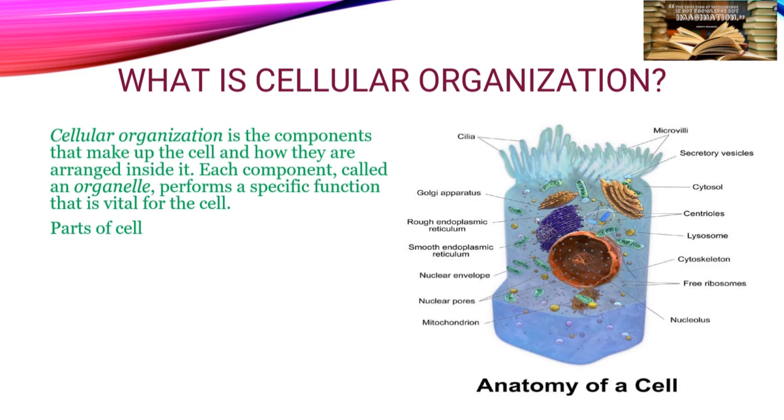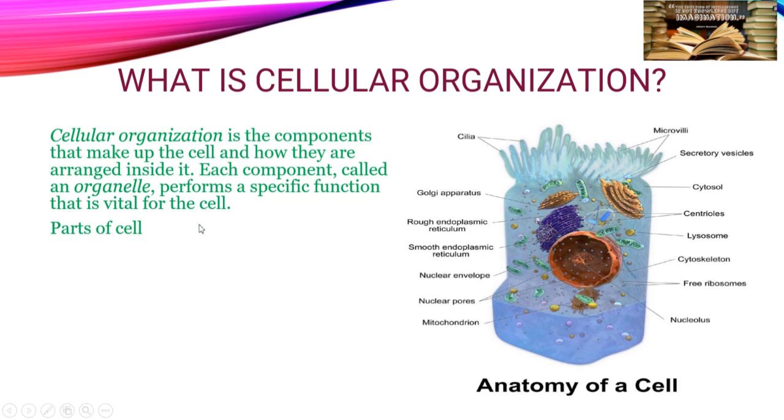If they stop performing, it would be a danger for our life. It may cause a particular organism to die as well. So each and every component is very important, and they play their specific role, which helps the cell to survive inside our body. So this is the anatomy of our cell.